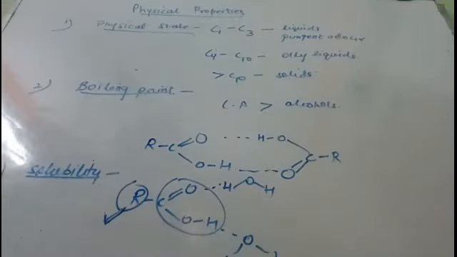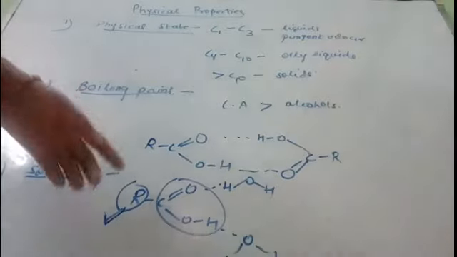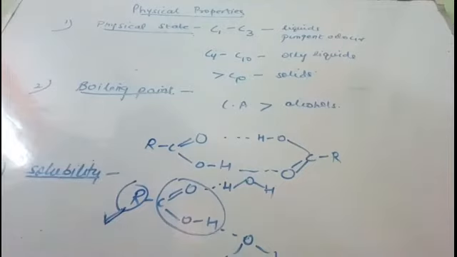Therefore the higher members are less soluble in water. They are also soluble due to the formation of intermolecular hydrogen bonding, but they will be sparingly soluble. As the molecular mass increases, the solubility will decrease. Lower members are fairly soluble. Now they all will be soluble in organic solvents also. So this is regarding the physical properties of carboxylic acid.